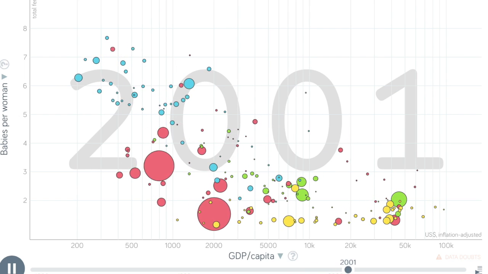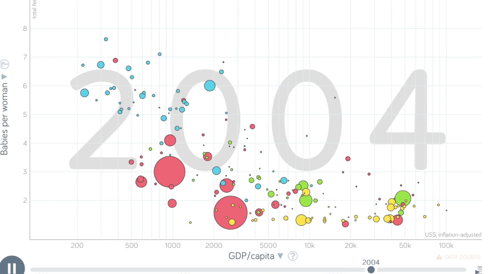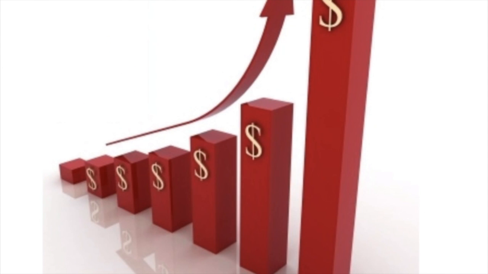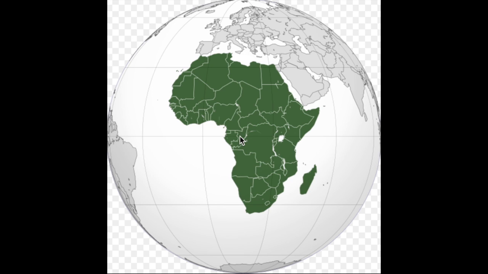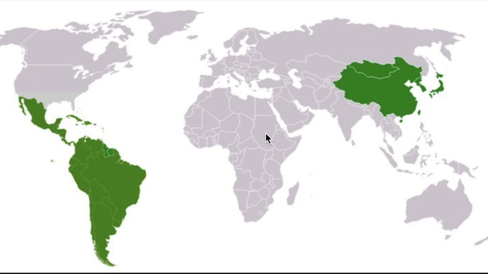exceed 2 per family. Countries, as time moves on, that become richer, such as the United States, experience declining birth rates. This trend is also represented on an individual level. For example, poor families have more kids than richer families in the same country. The average family in sub-Saharan Africa is about 4.5 to 5 children per family, with a GDP per capita of $1,500. This is compared to the world average of 2.5 children.